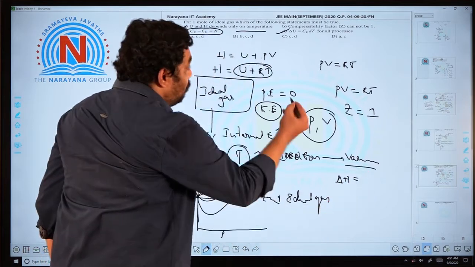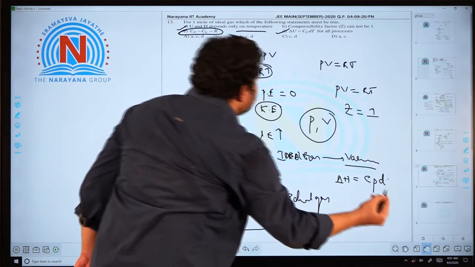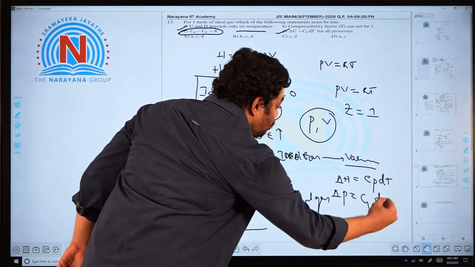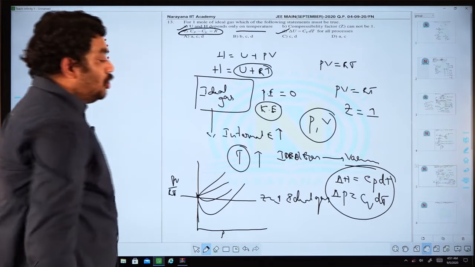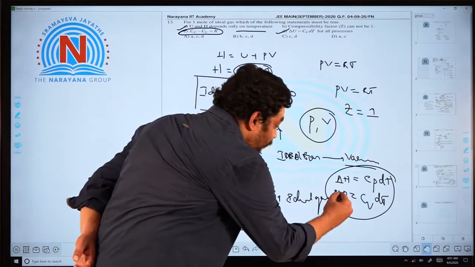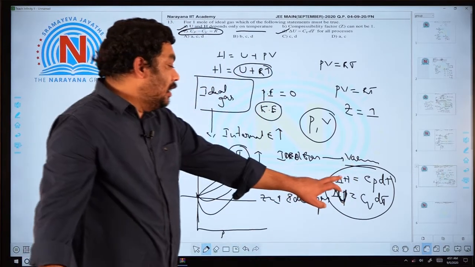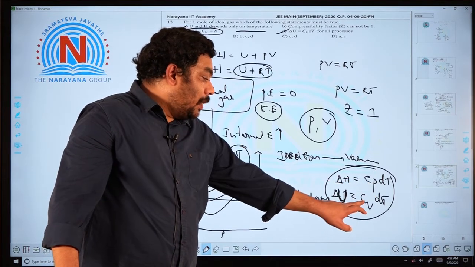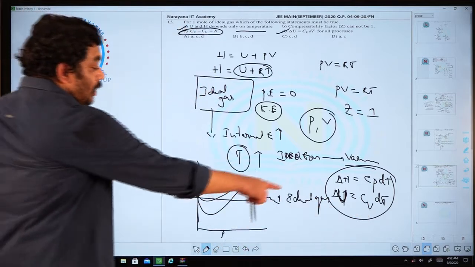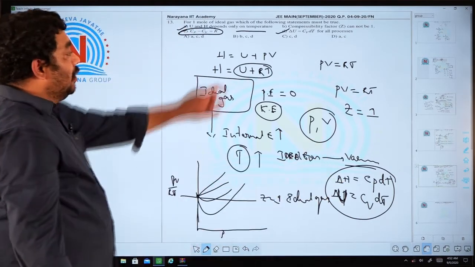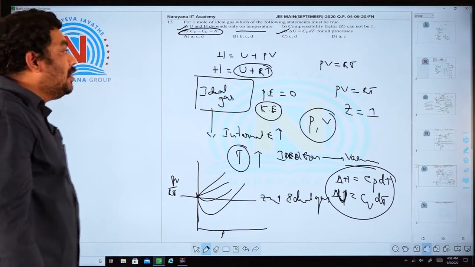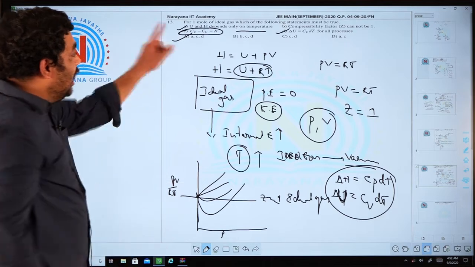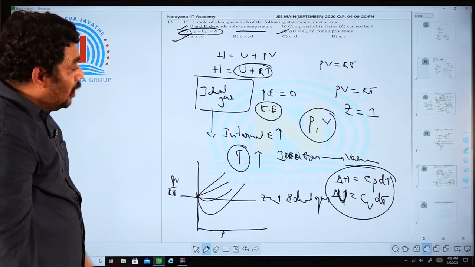Delta H is equal to Cp delta T. These two are the relationships. So this is delta H and this is delta U. This is the heat capacity at constant pressure, heat capacity at constant volume. This is internal energy, this is enthalpy. So this is also a correct statement, delta U is equal to Cv delta T for all the process. So which option is correct? A, C, D, all the 3 options are correct.